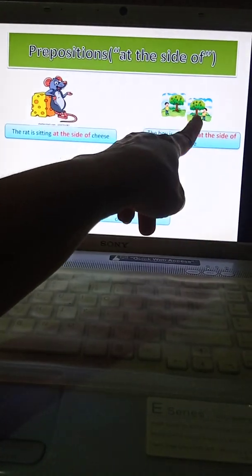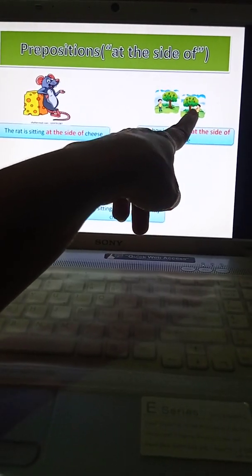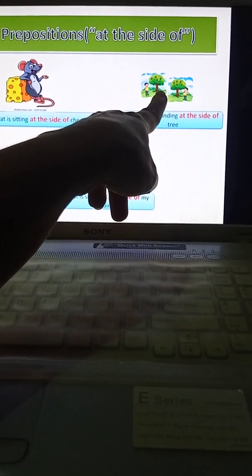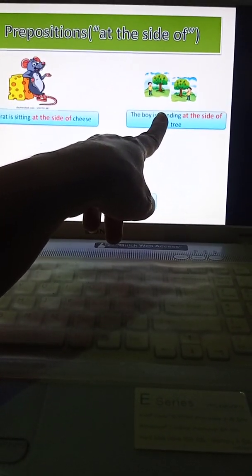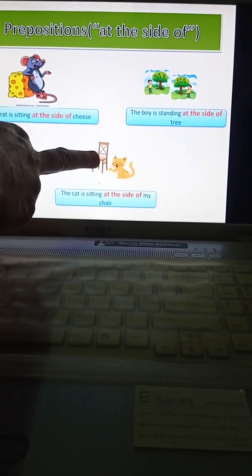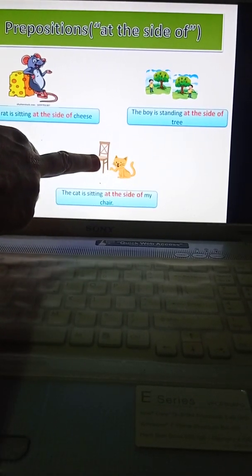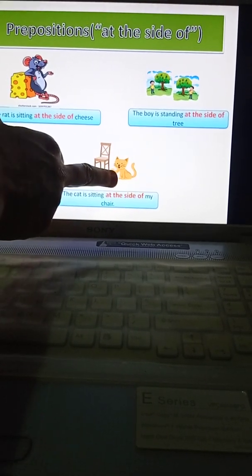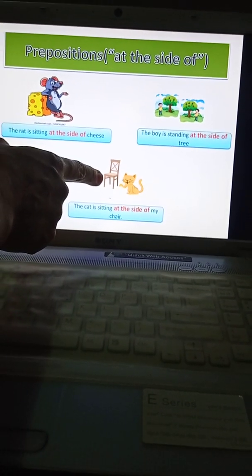Now what is the boy doing, children, here? Where is the boy? So the boy is standing at the side of the tree. It is not near. So the boy is standing at the side of the tree. Now look at this beautiful picture, children. What is the cat doing, children? So the cat is sitting at the side of my chair.